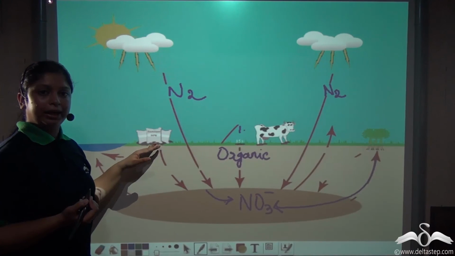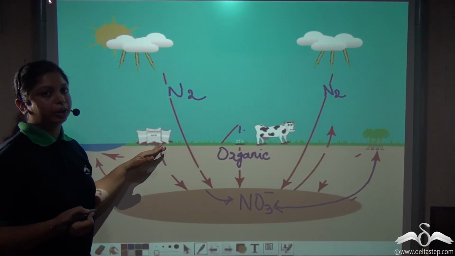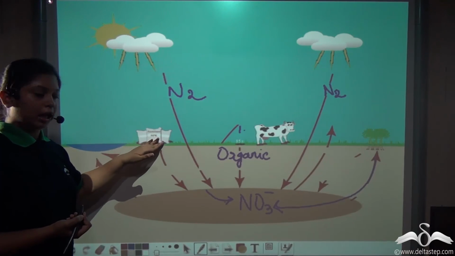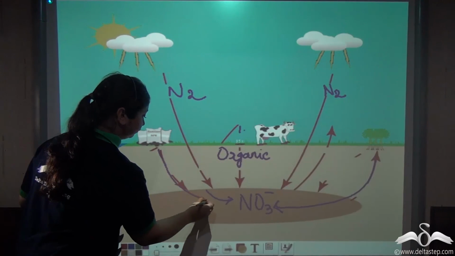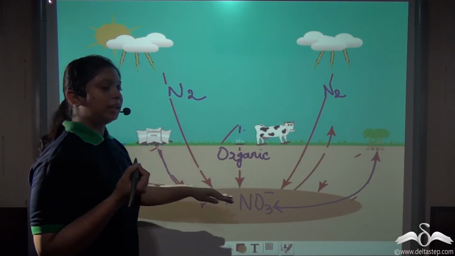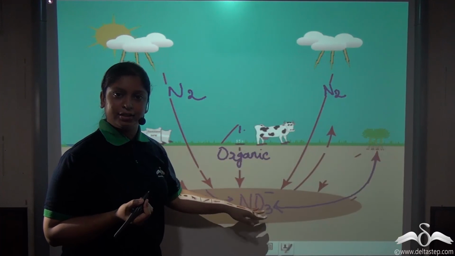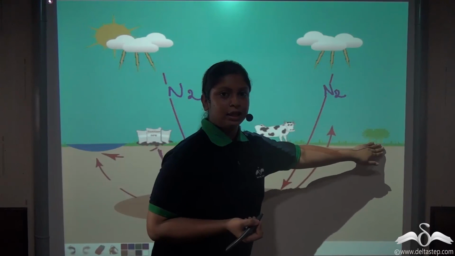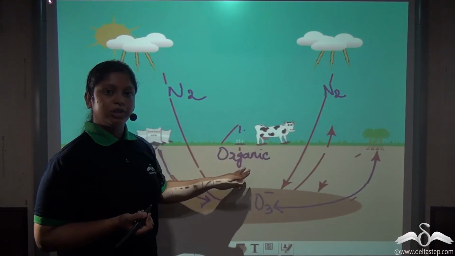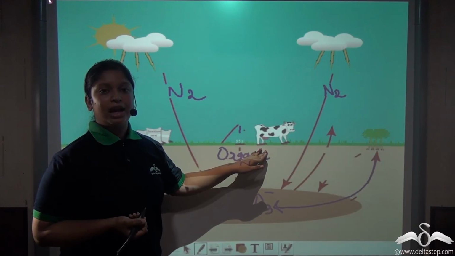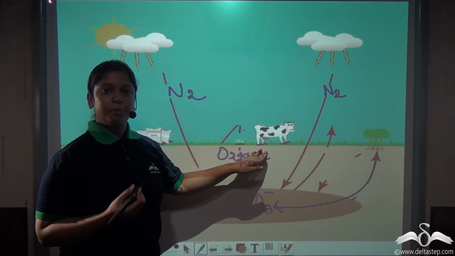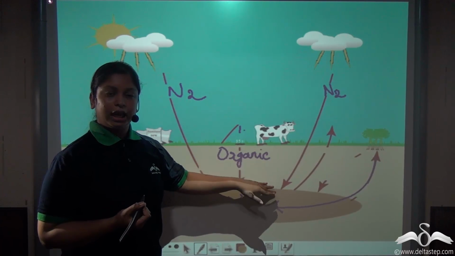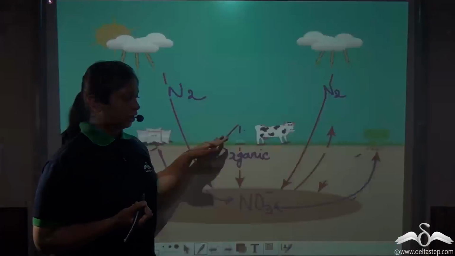Also, we apply artificial fertilizers for the better growth of the plants. Even these fertilizers contain nitrates. So this was about fixing of nitrates in the soil. Now these nitrates are used up by plants and also by animals which consume plants. We higher animals like humans consume other animals or plant-based products to obtain the nitrogen that was once present in the plants.